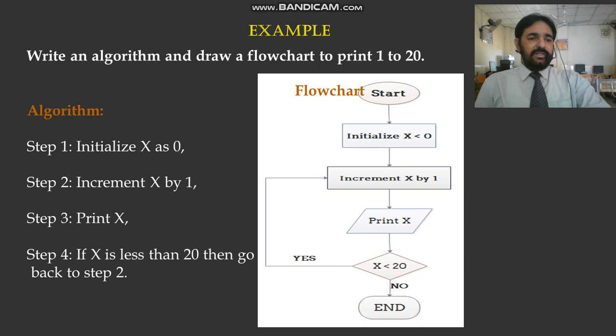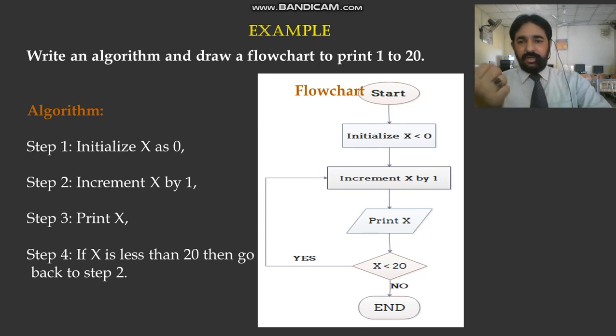For example, in the algorithm, step 1: initialize x equals 0. When we use these kinds of terms, in future when you implement in C language, you will understand them in a better way. We always start from the beginning point 0.